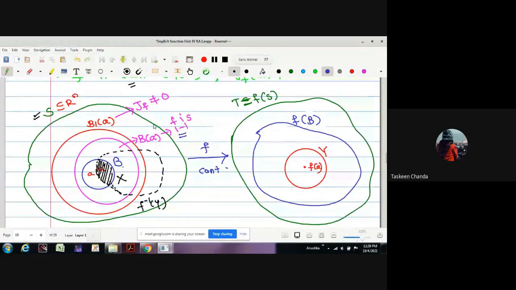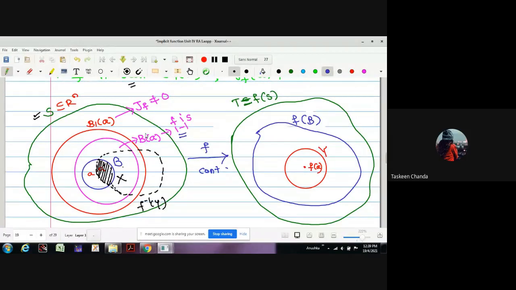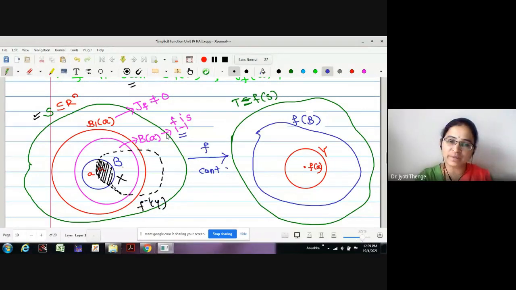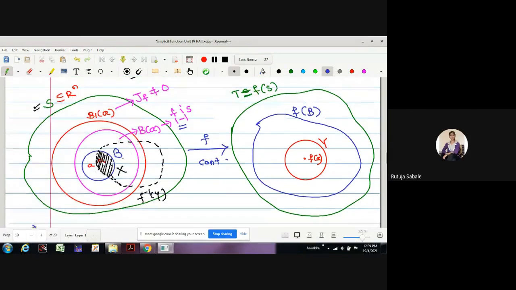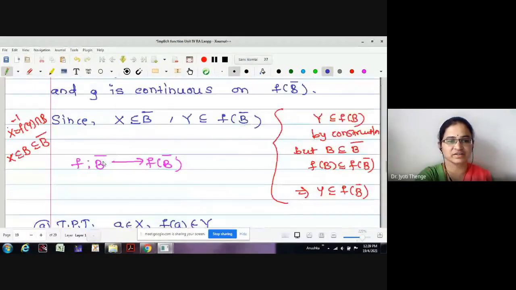On this B of A, the ball. Okay. Therefore, is this shaded region X in B of A or not? Yes, ma'am, it is in B of A. On B of A, the function is 1-1. Then what about on X? On X, it is also 1-1, ma'am. Good. Therefore, this is true by construction again.